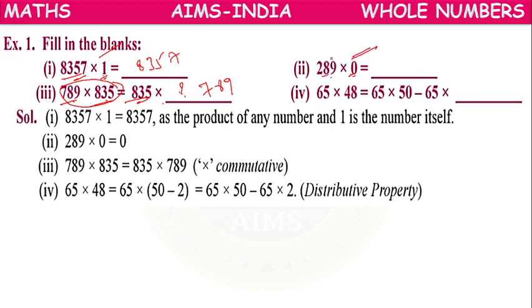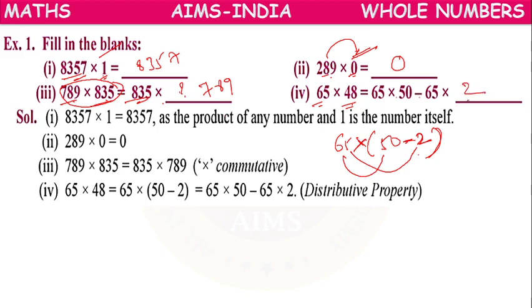If you multiply any whole number with 0, the answer will be 0. Next, 65 into 48. How to write it? We can write 48 as 50 minus 2. Now we can distribute: 65 into 50 minus 65 into 2.